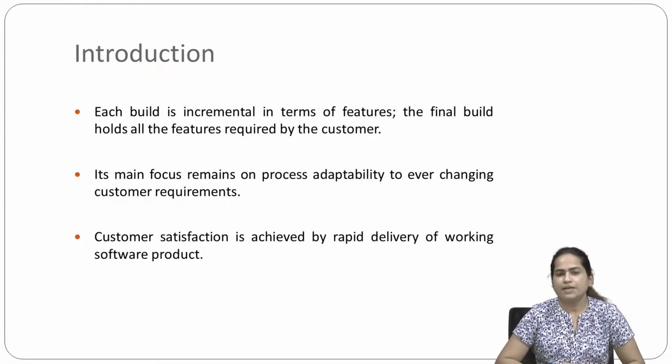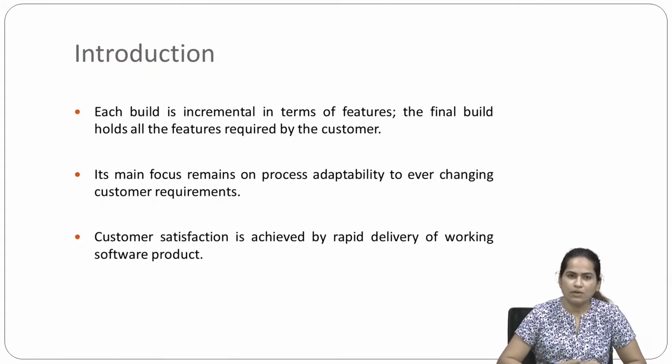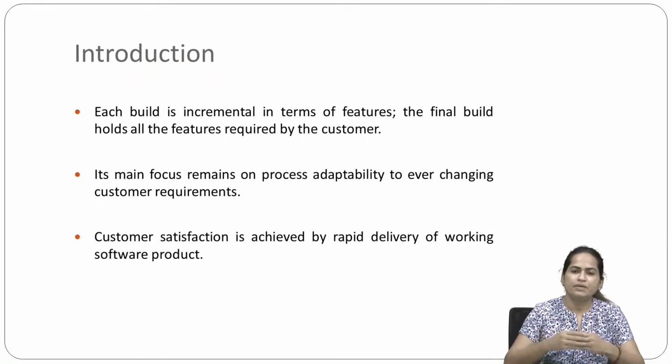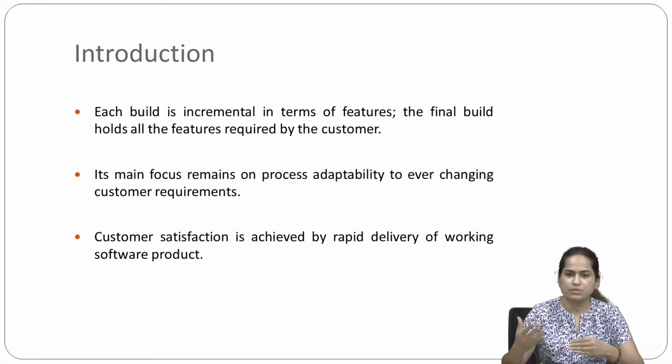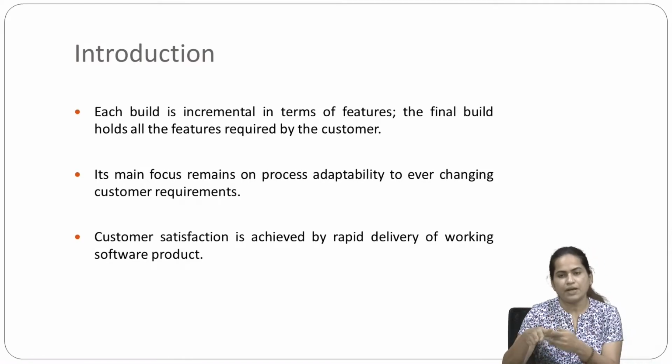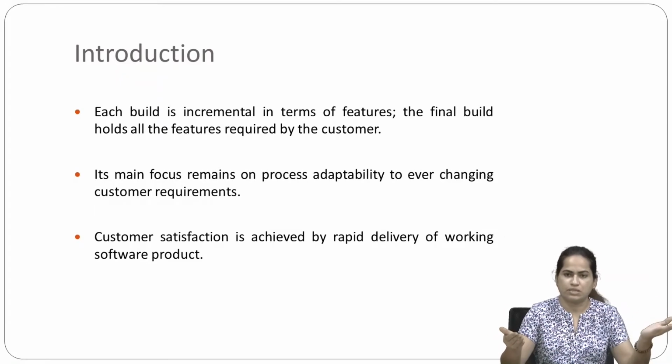Each build is incremental in terms of features. The final build holds all the features required by the customer. As I told you, one iteration is given to the customers, they use it, and if they suggest changes, those changes are implemented and the next iteration is released. So the next iteration will have more features, or more functionalities, compared to the last one. This is what we have in this agile process model.